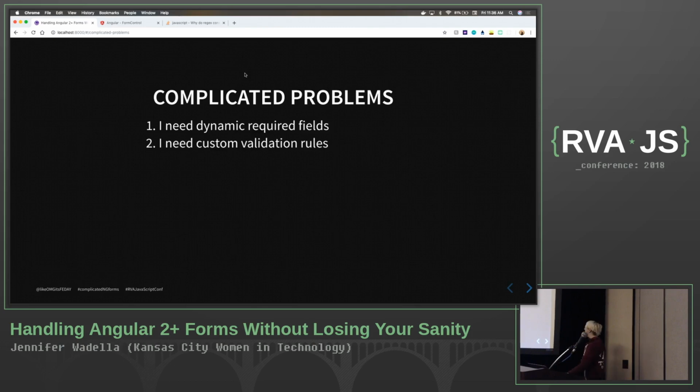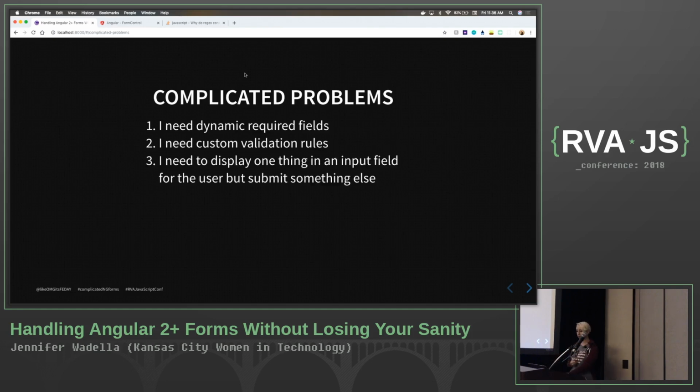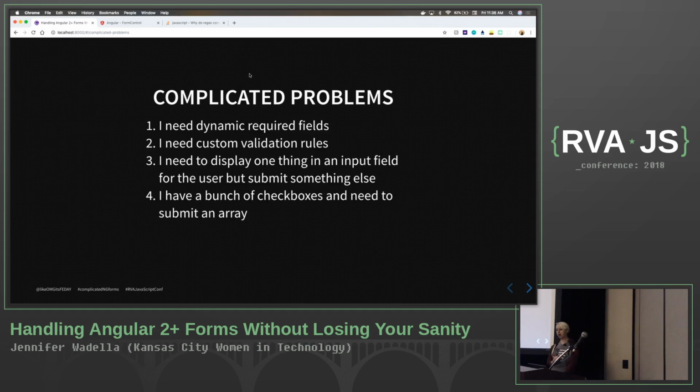Okay, I might need custom validation rules, again, because I've got requirements that are kind of messy and they want some crazy stuff that's going to depend on different rules and how I need to be setting validation in my form, so we'll work through that. What if I need to display one thing in an input field for my users, but I need to submit a different value to my form, and I don't want to get messy and tied down in a bunch of event emitter drama? Okay, what if I have a bunch of checkboxes and need to submit an array?